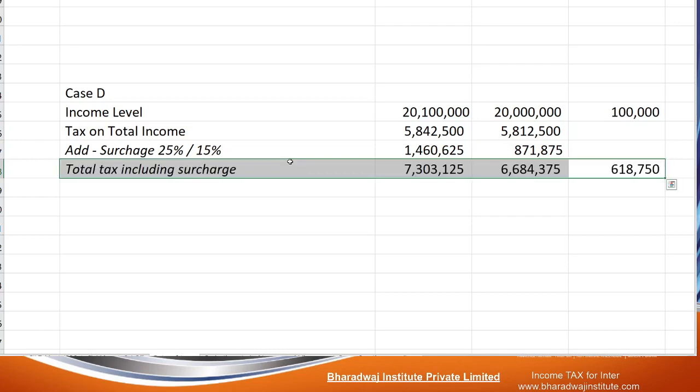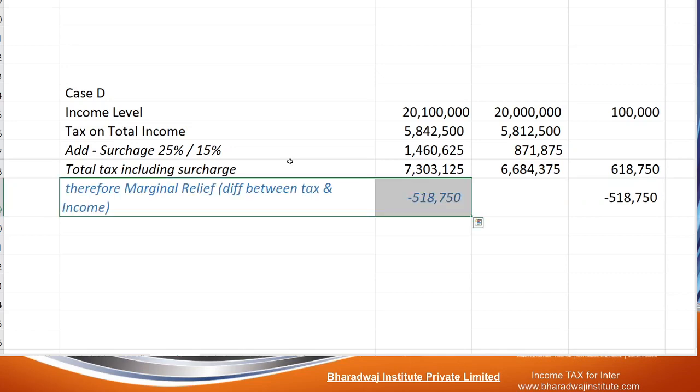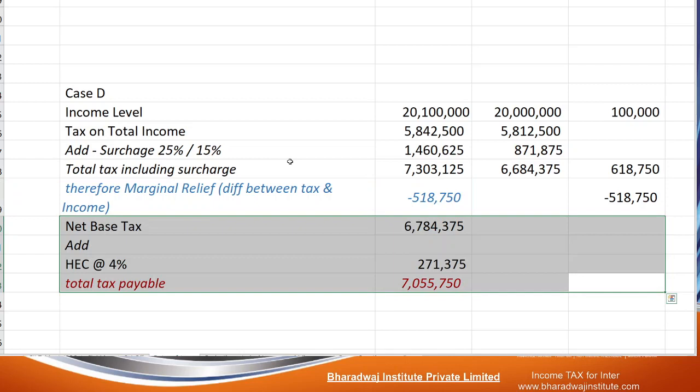So total tax including surcharge is this much. You look at it: income is more by 1 lakh, but tax is more by 6,18,750. Here also the difference can be adjusted against the tax payable. Balance you pay with HEC 4%.